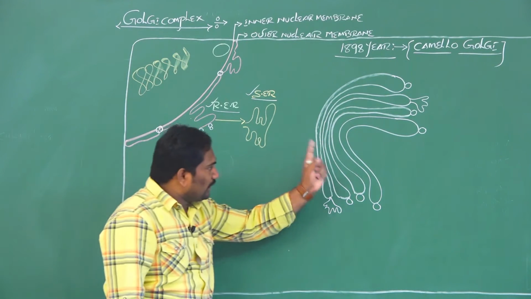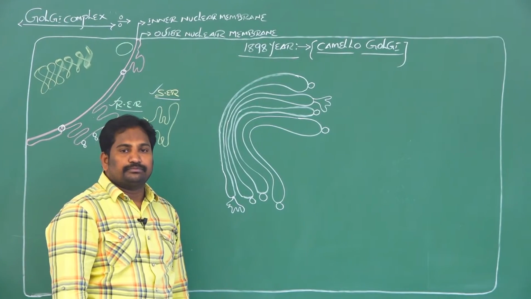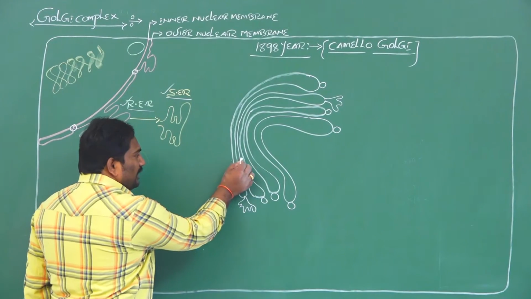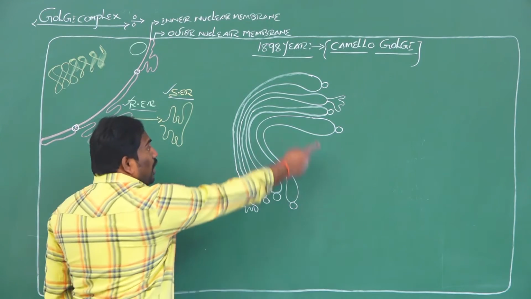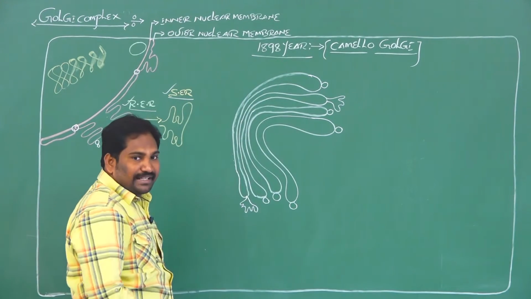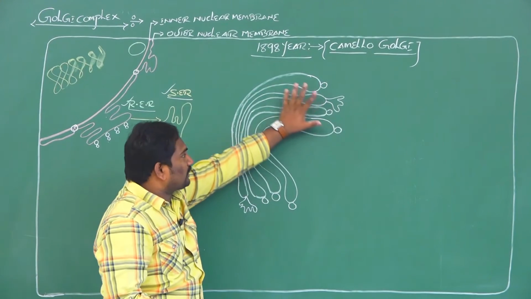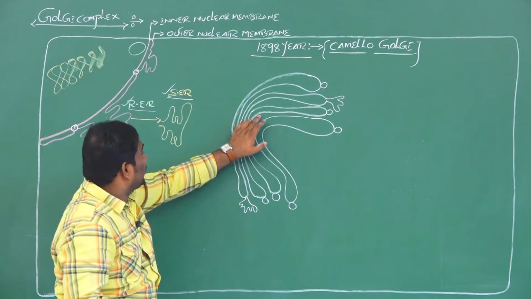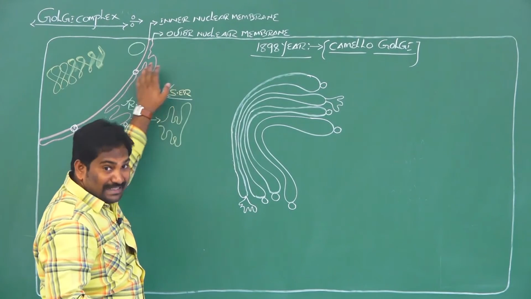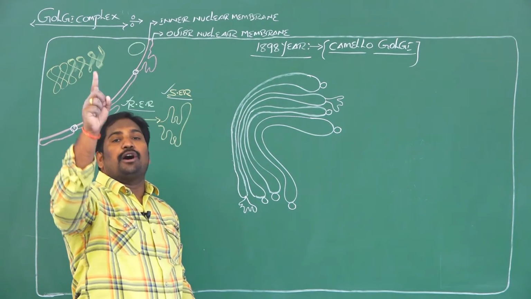The next endomembrane cell organelle is the Golgi complex. A darkly stained, network-like structure present very near to the nucleus in eukaryotes is called the Golgi complex.